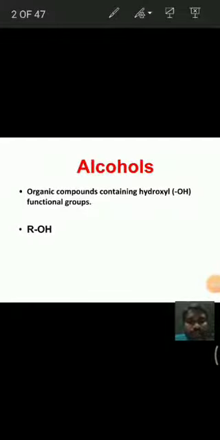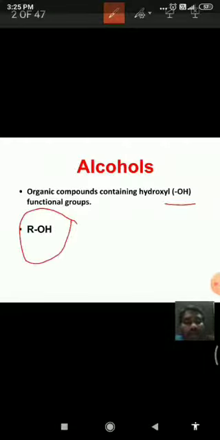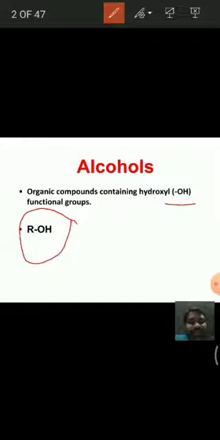Hello students, today we are going to discuss alcohols. Alcohols are organic compounds containing the hydroxyl functional group, that is the OH group. Generally we can write alcohols as ROH, or we can say that these are also called hydroxy compounds.